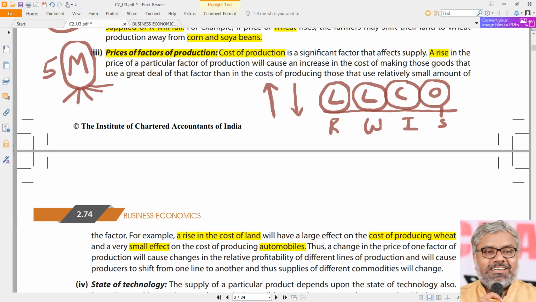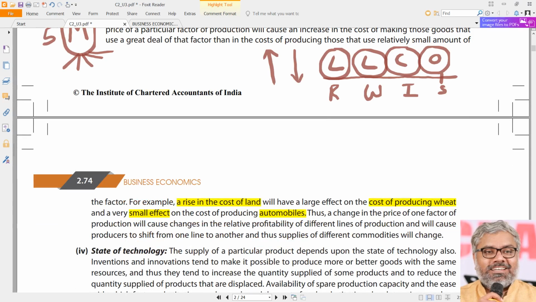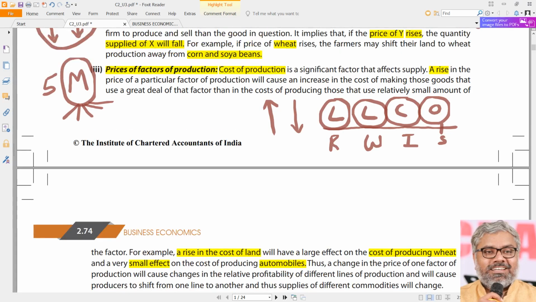But one thing we can identify definitely is their costs. The costs of the factors of production, the prices of the factors of production, definitely will have a negative impact on the supply. In other words, inverse relationship once again. As the prices of the factors of production increase, supply will decrease naturally. And vice versa. As the cost of production decreases, supply will increase.